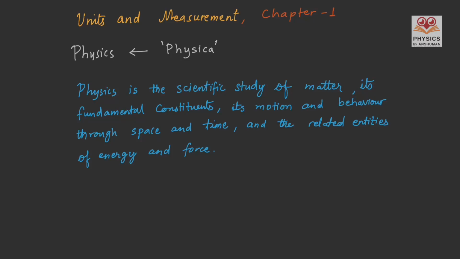Chapter 1 of your physics book is Units and Measurement. Let us learn this chapter in a systematic way. Let us start with the formal definition of physics.